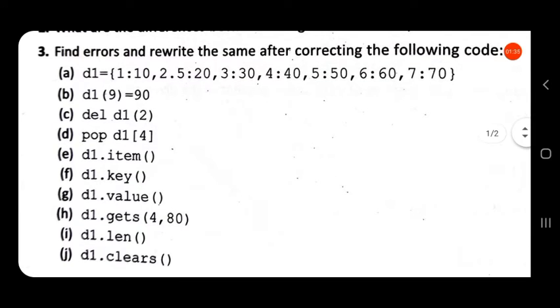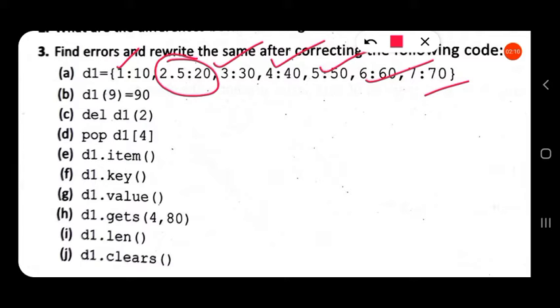Then the next question, find errors and rewrite the same after correcting the following code. First one, D1 is a dictionary, so 1 colon 10, that is a key value pair. This is again a key value pair. You will be thinking that this key value pair is wrong because the rest of the key values are integers, but you can see this one is a floating point value.